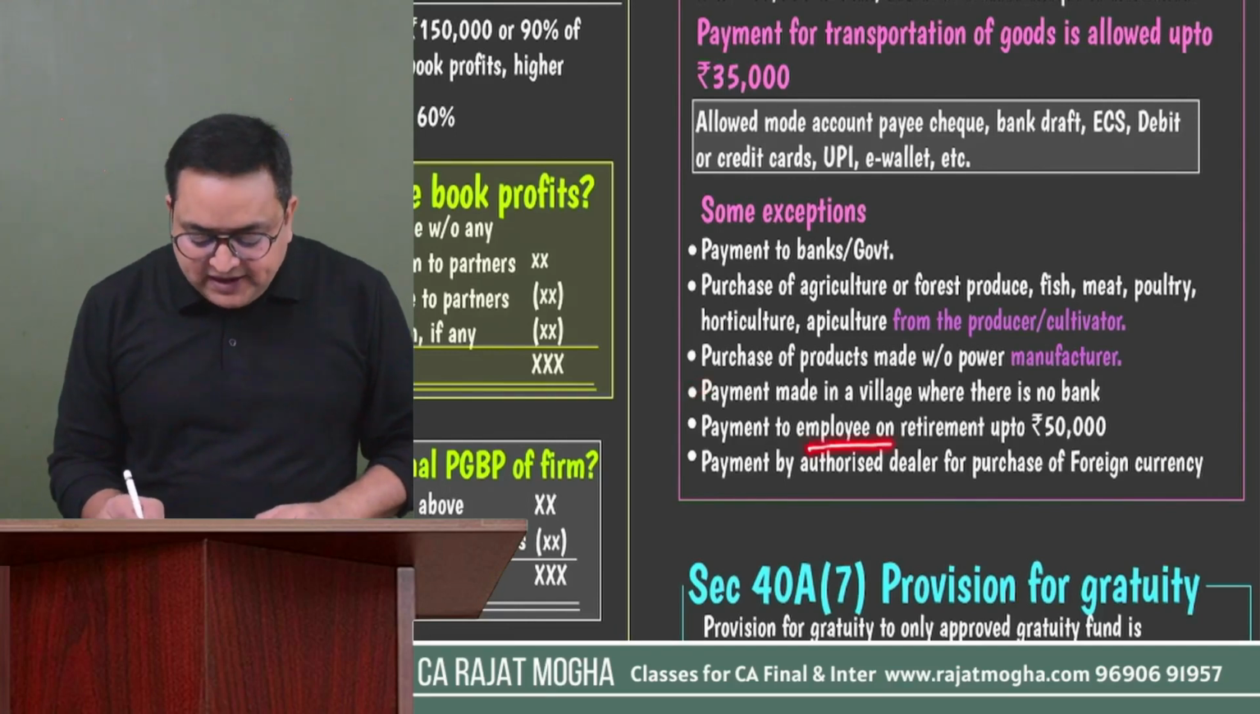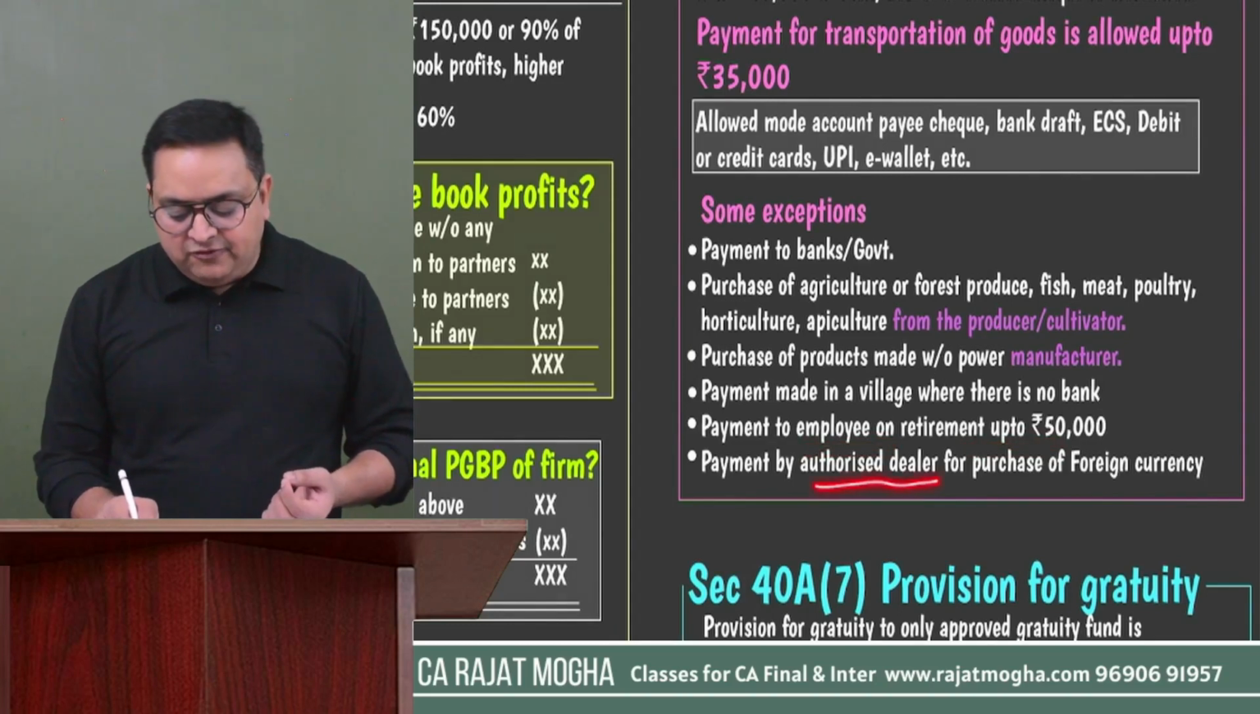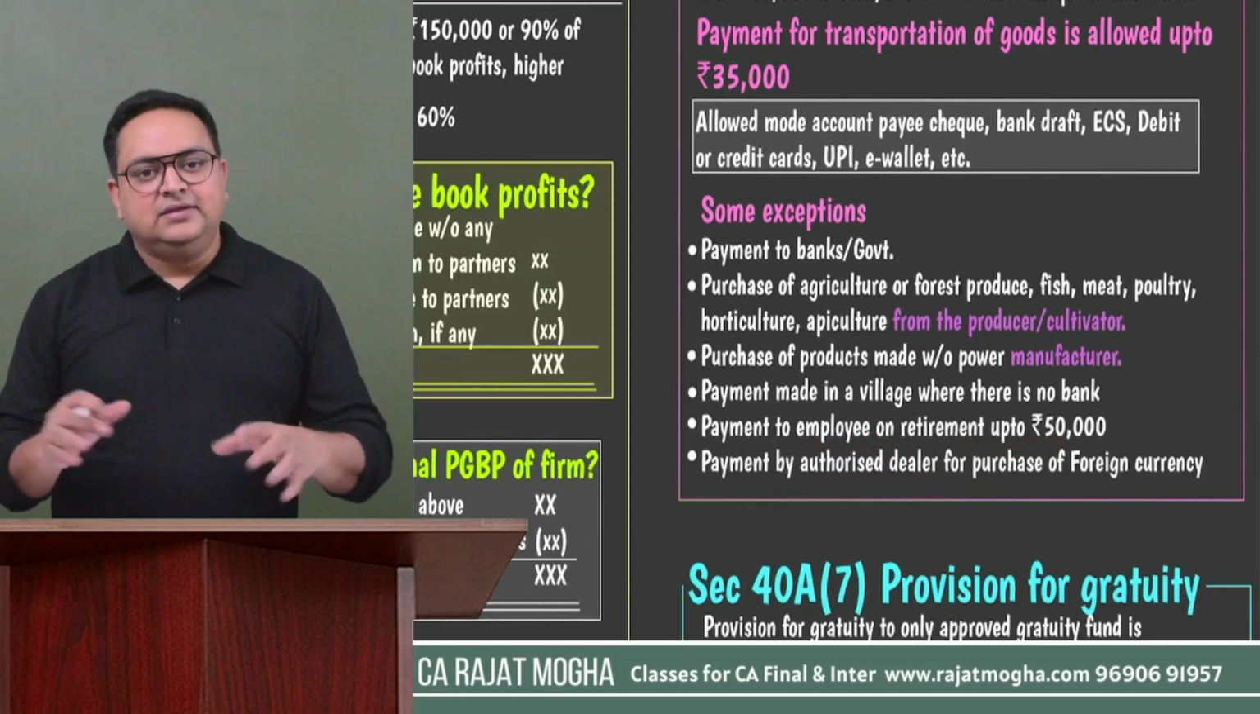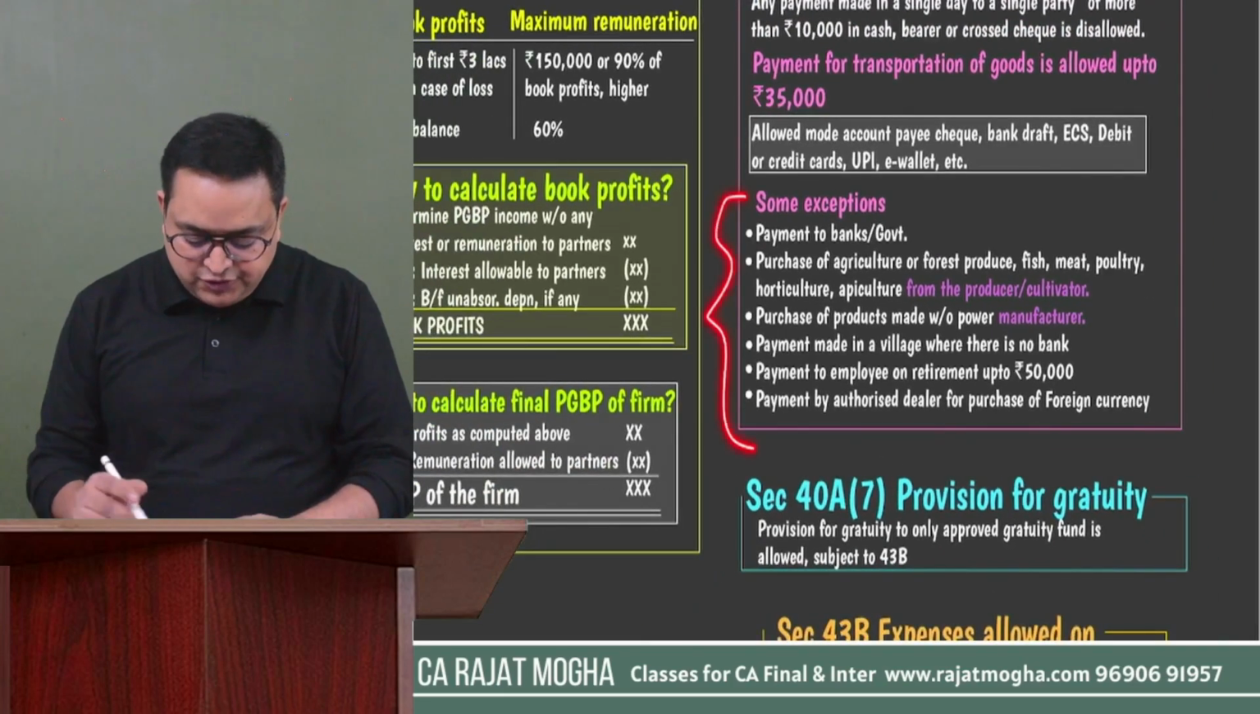Correct? And if the employee is retiring, then you can make a payment up to 50,000 rupees. And if you are making a payment to an authorized dealer for purchase of foreign currency, then also you can make the payment in cash, right? So these are certain important points you should know.